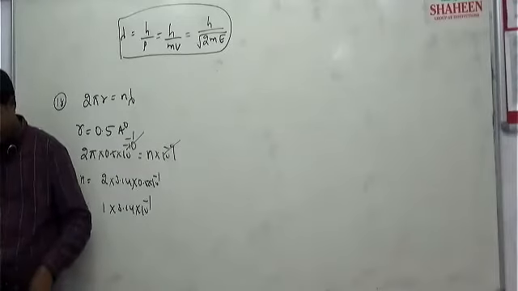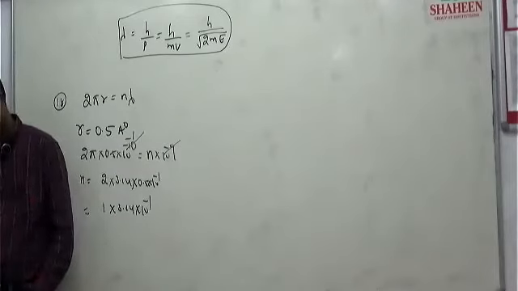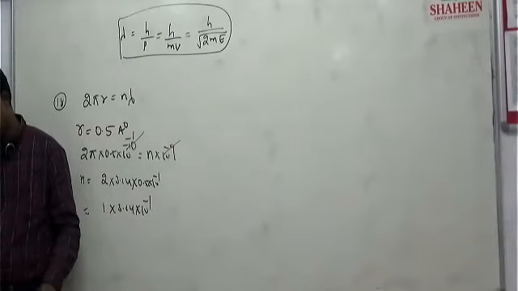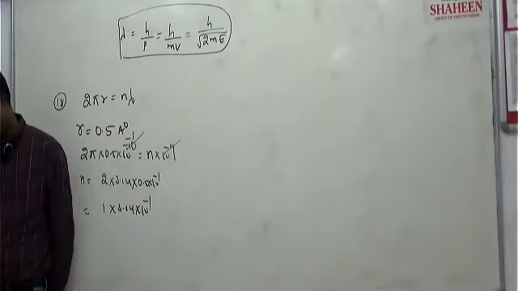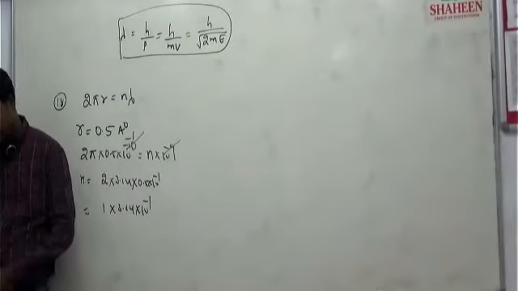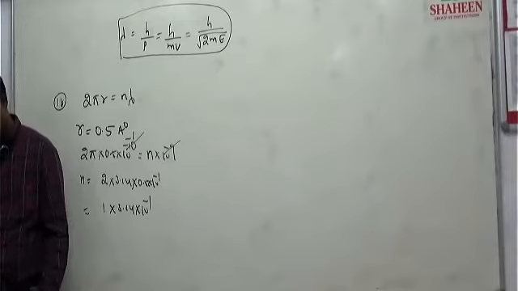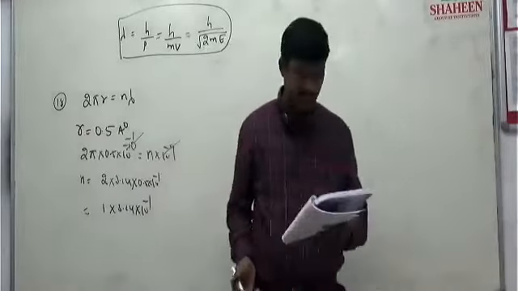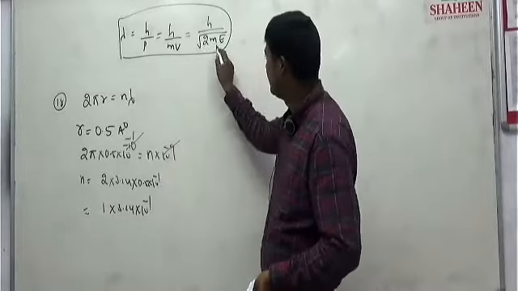Question number 19, you see. The kinetic energy of electron and proton is 10 power minus 32 joule. Then what is the relation between their de Broglie wavelengths? Simple. Kinetic energy is the same, they have given.